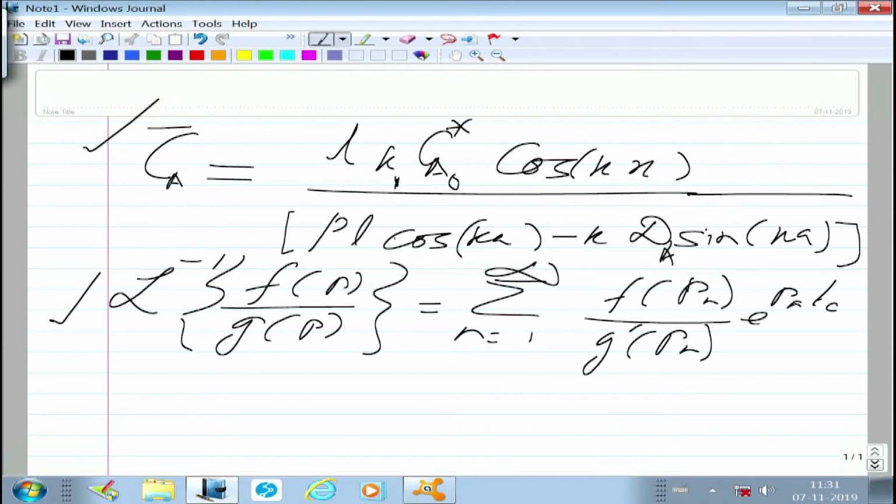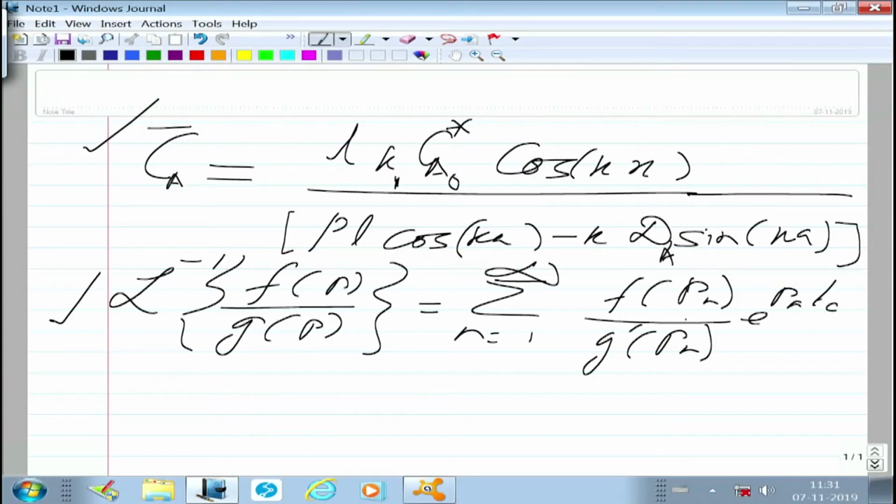When you set Gp equal to 0, P will become Pn, K becomes Kn, and then we have L Pn by dA is equal to Kn tan Kn a. Solutions of those Pn's and Kn's will be required in writing this inversion, because your G prime Pn will have these cos k, sin k terms in some way, right. So those Kn values also will be required. I wrote here G prime Pn, but actually there will be Kns also inside.